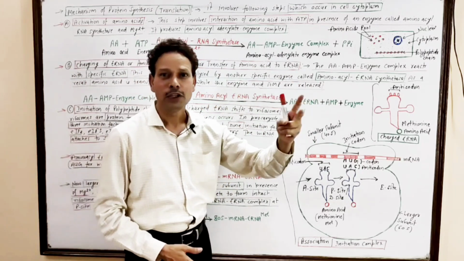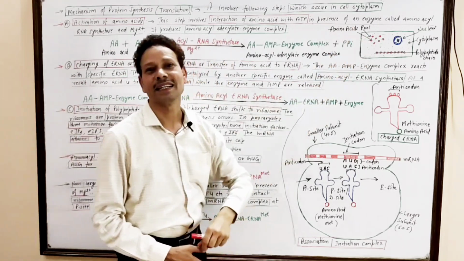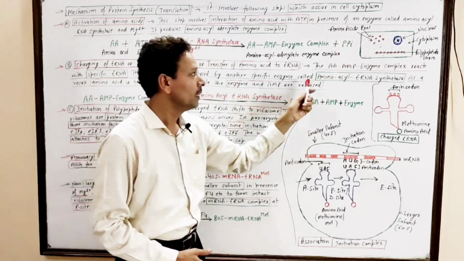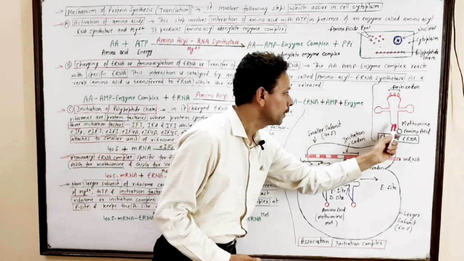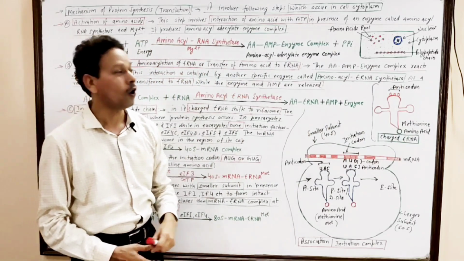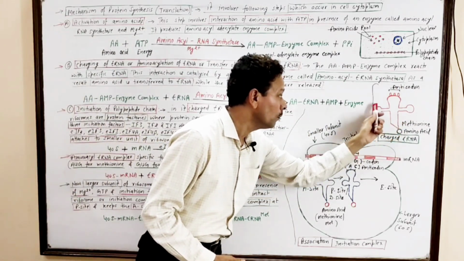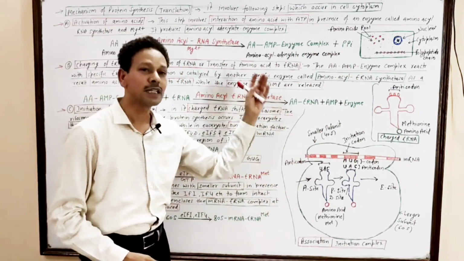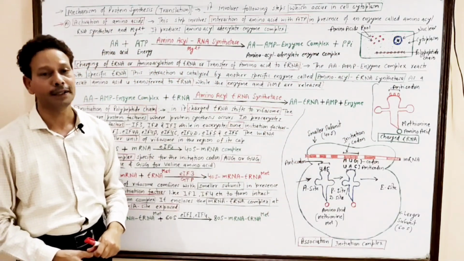Simply, the amino acid from the amino acid pool is transferred to the tRNA molecule, which binds a specific amino acid. The process is charging of tRNA.